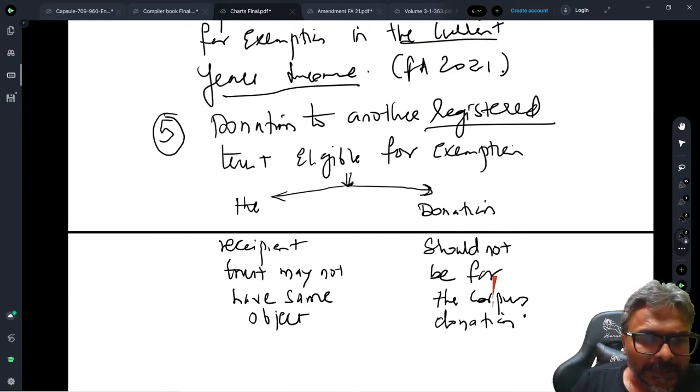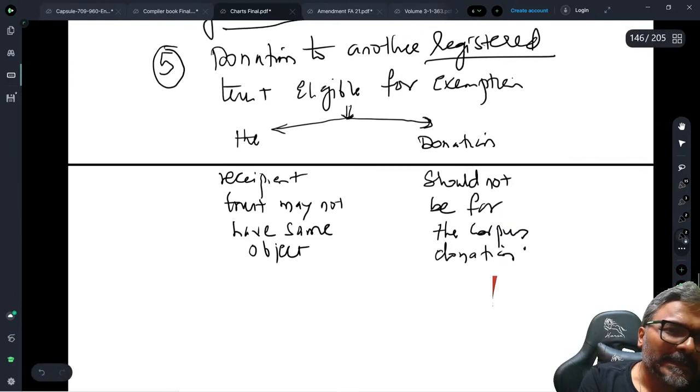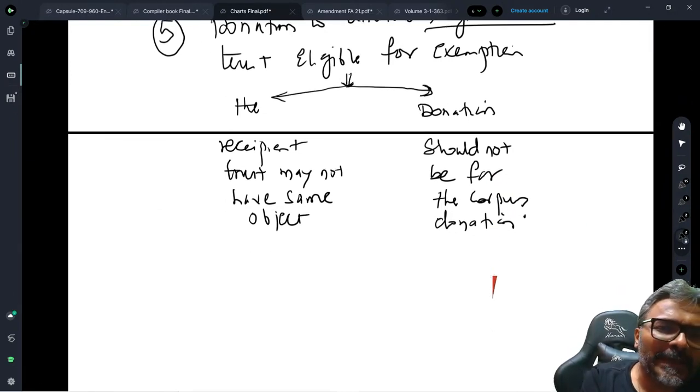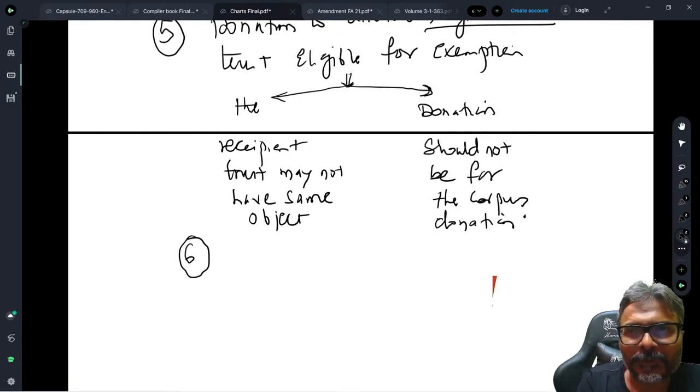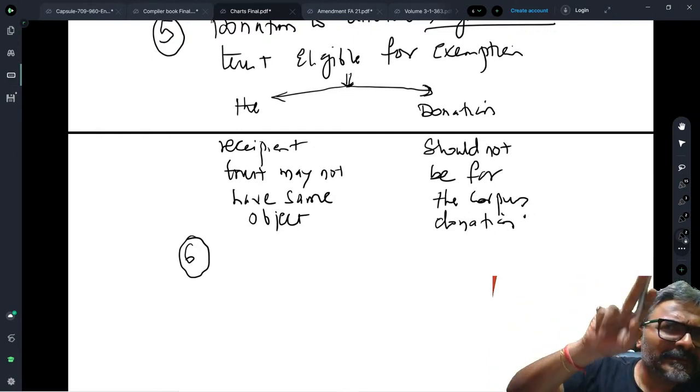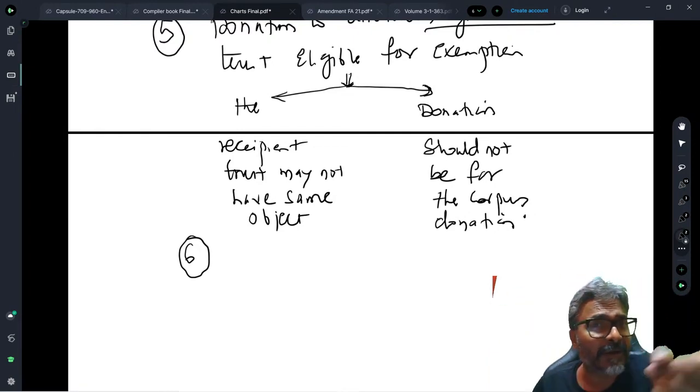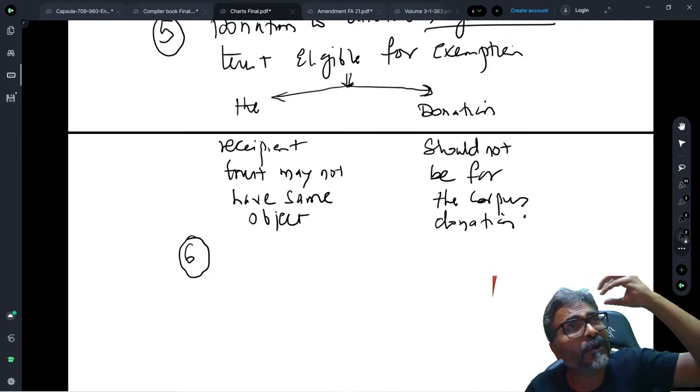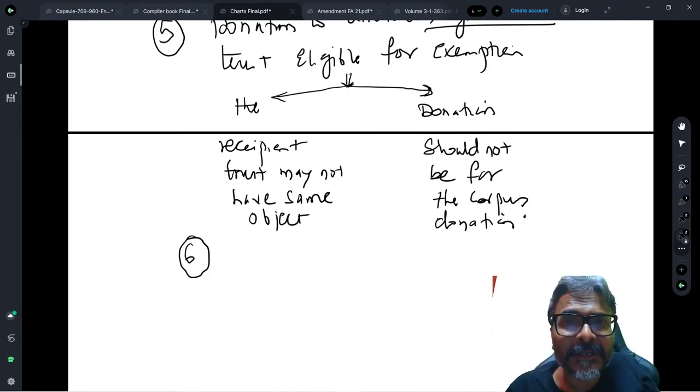Perfect. Now the next point, students, is: is it necessary that I should actually spend this particular amount? Is actual spending of the amount the criterion for the purpose of exemption? If there is a commitment to incur a particular expenditure, will that also be sufficient for me to take the exemption? To that the answer is yes. So if the trust has set apart, be careful, they have asked this question in the examination and students thought this was an accumulation part. It wasn't an accumulation part.